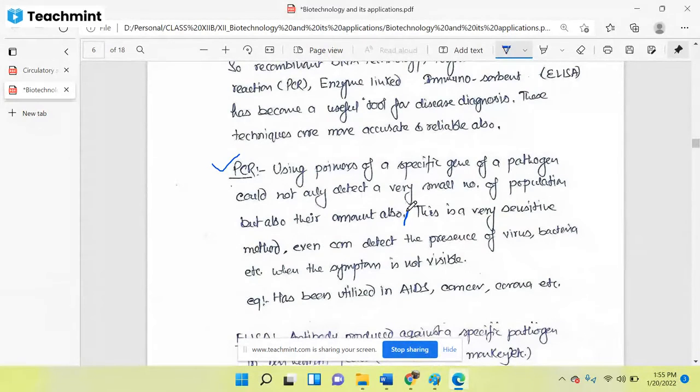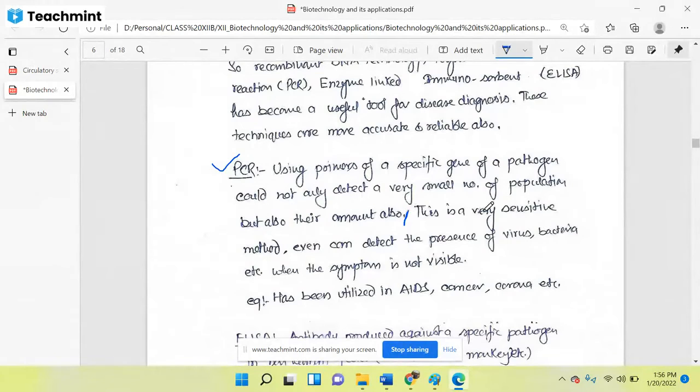Then we can detect their amount easily using this PCR technique. We can get information on how much virus, how much bacteria, how much pathogen is present in the body. Even whether it is present or not, it can give the result.